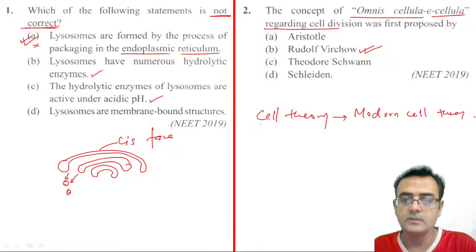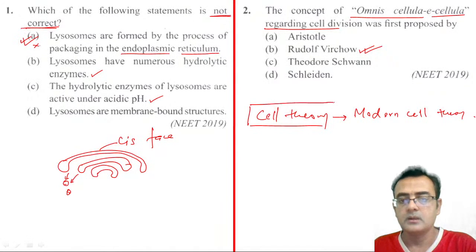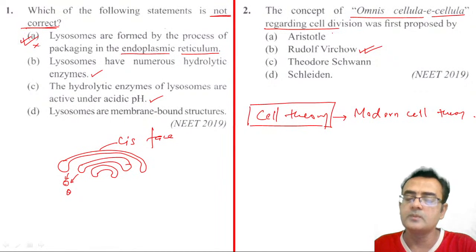Cell theory was given by Schleiden and Schwann, correct? But after Schleiden and Schwann, Rudolf Virchow added this statement, omnis cellula e cellulae. What does it mean? It means that new cells come from pre-existing cells. So this statement was given by Rudolf Virchow.